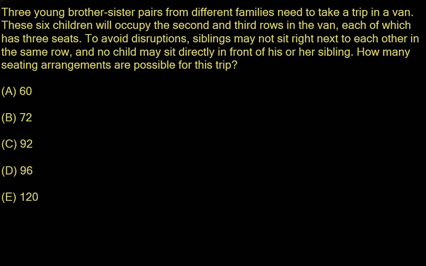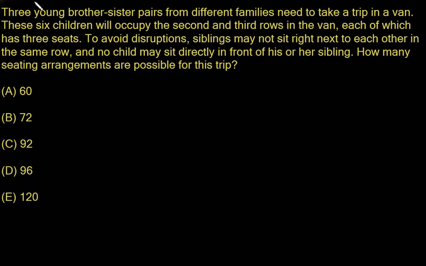This is problem 18 of the AMC 10 Test B, 2018. The problem tells us three young brother-sister pairs from different families need to take a trip in a van. These six children will occupy the second and third rows in the van, each of which has three seats. To avoid disruptions, siblings may not sit right next to each other in the same row, and no child may sit directly in front of his or her sibling. How many seating arrangements are possible for this trip? The answers are A 60, B 72, C 92, D 96, E 120.